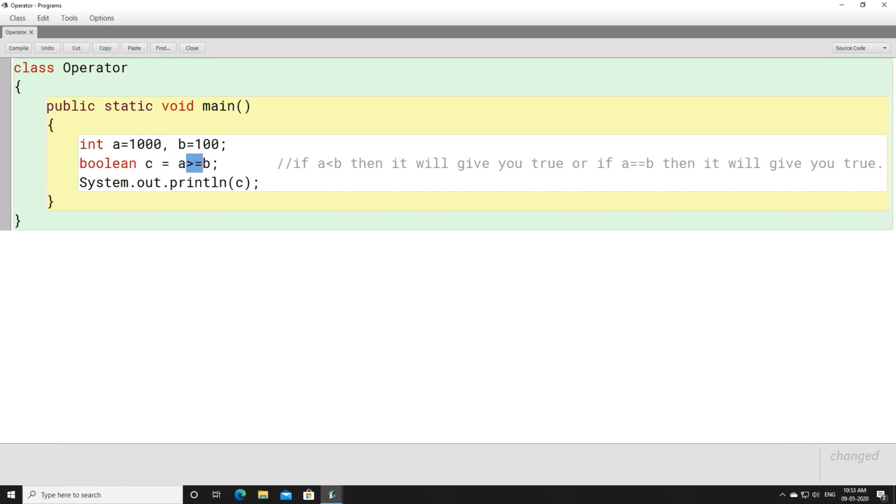Now with this relational operator, what we can assume, if A is greater than B, then it will give you true, or if A is equal to B, then it will give you true. Now tell me, is the value of a greater than b? Yes, the value of a is greater than b. It is not equal to b, but it is greater than b. The output will be